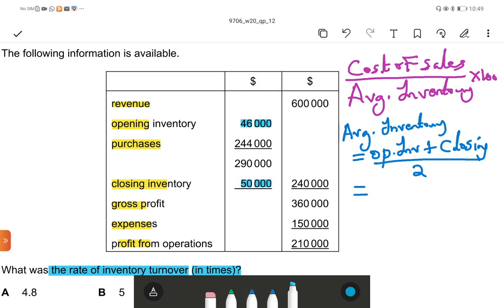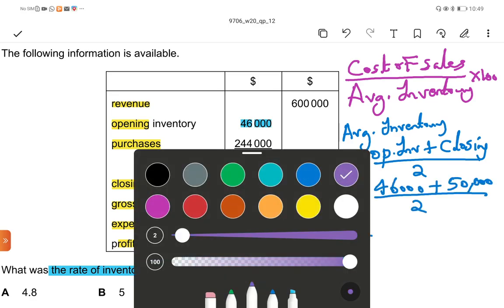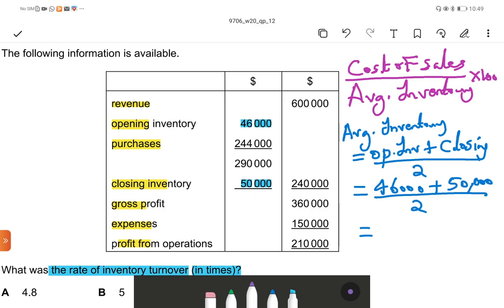So 46,000 plus 50,000 divided by 2, average inventory is equal to 96,000 divided by 2, 48,000 is the average inventory.